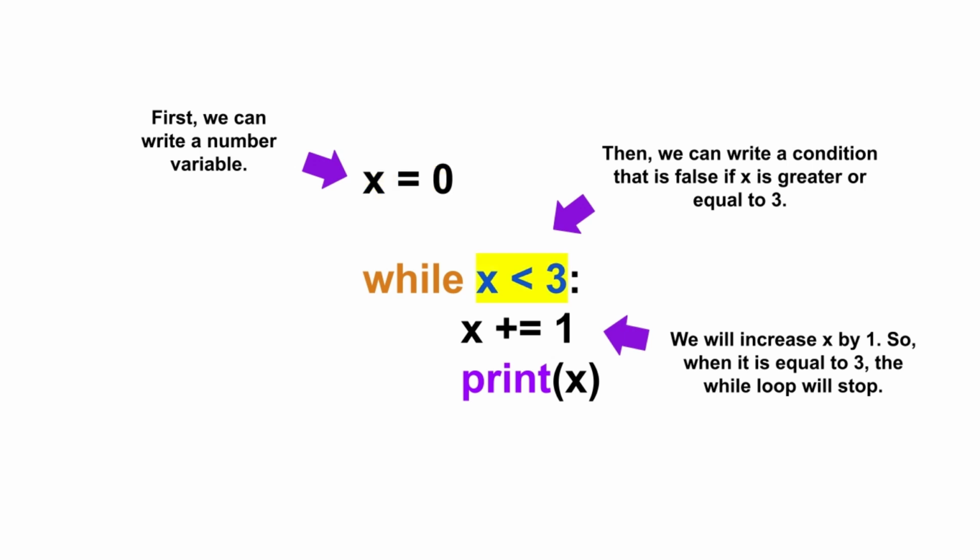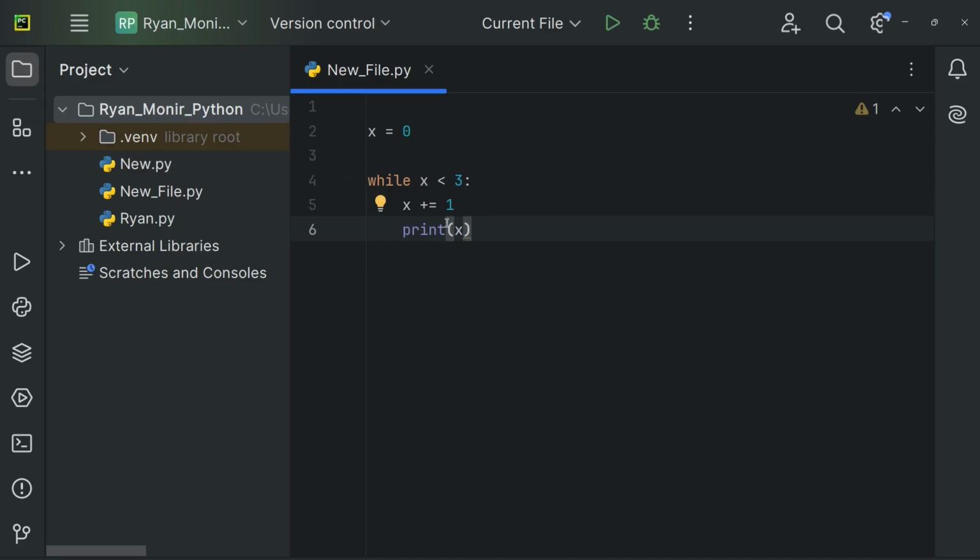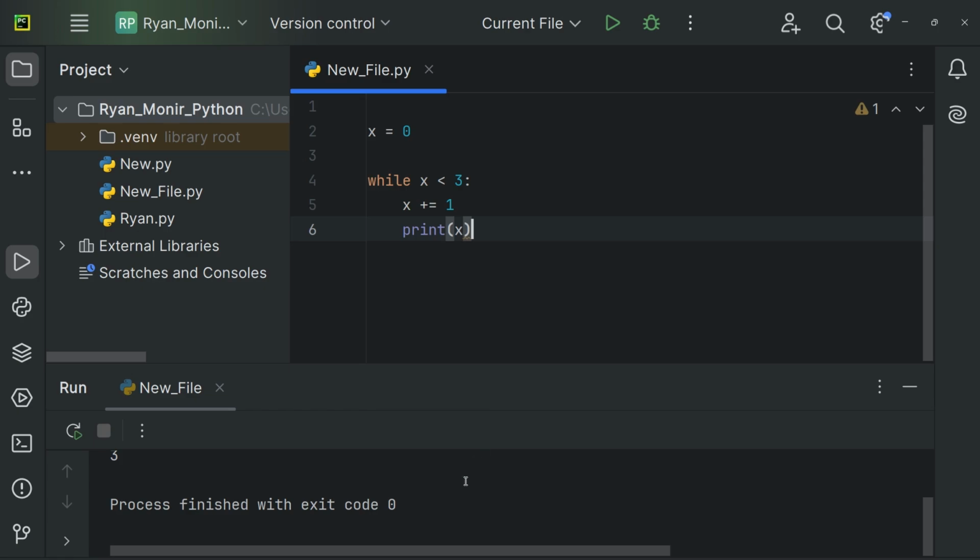Then, for our condition, we will make it so that our while loop only runs when x is less than 3. So logically, if x is equal to or greater than 3, our loop should stop. And most importantly, we will make it so that x will increase by 1 after each execution. I will also print the value every time to keep track, but you don't have to. If we run this, we should first see 1, then 2 and 3.